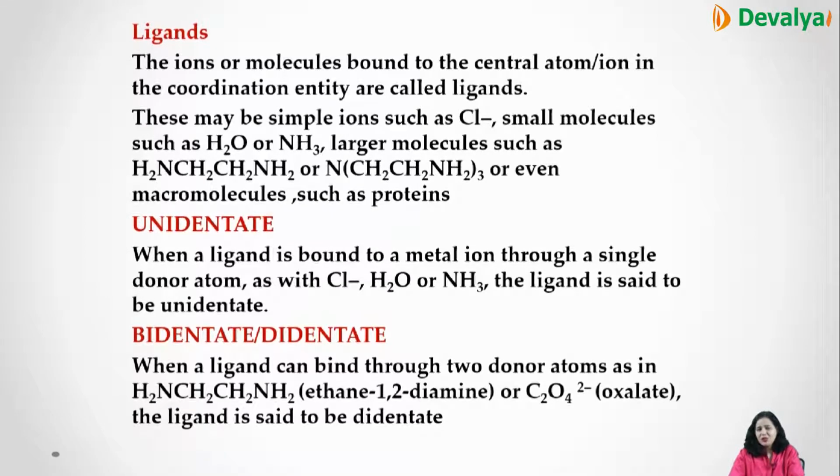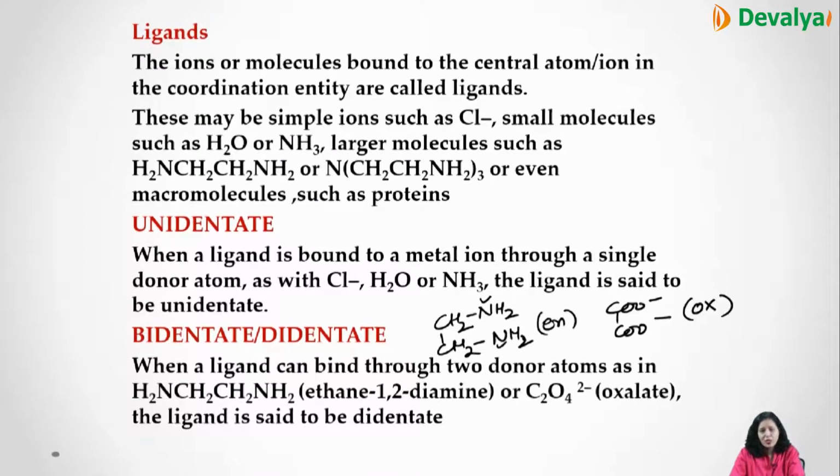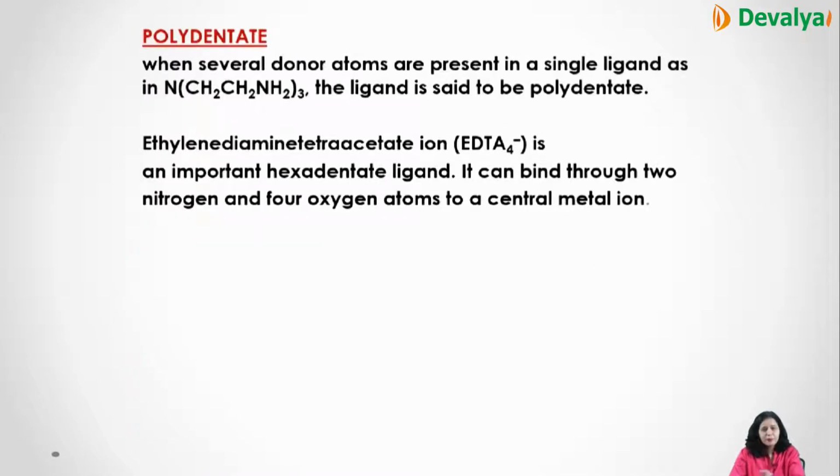But when they are attached through 2 donor atoms, it is called bidentate. The main example is ethylenediamine, which you can say ethane-1,2-diamine. So they have 2 points of attachment through nitrogen. Similarly, the oxalate ion has COO- and COO-. So these are mainly the 2 examples. Ethylenediamine we write as en and oxalate ion we write as ox. Right? So these are the didentate or bidentate ligands.